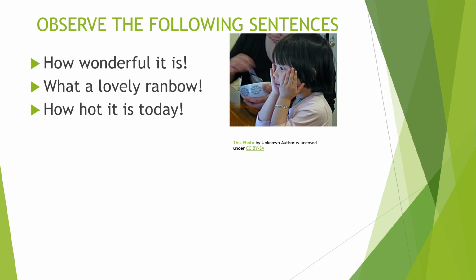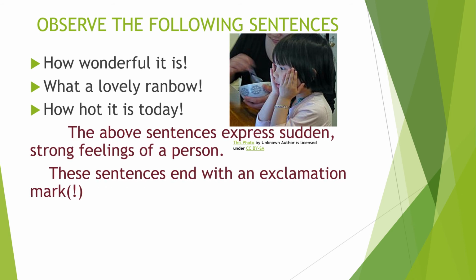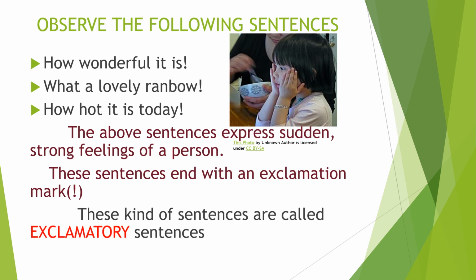If you observe each sentence, there is a punctuation mark at the end, that is an exclamation mark. This mark is called an exclamation mark. So these types of sentences are named exclamatory sentences. An exclamatory sentence expresses sudden strong feelings of a person. These types of sentences end with an exclamation mark. Understood?